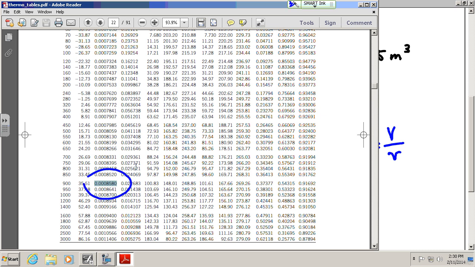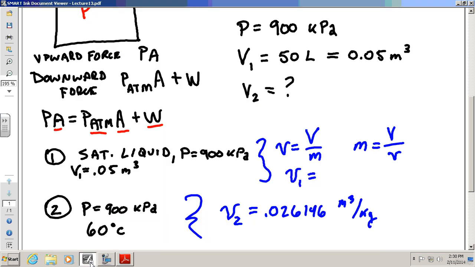Saturated liquid, 900 kPa. It looks like it's 0.000858 for the specific volume of sat liquid. 0.000858 meters cubed per kilogram. That's the unit.